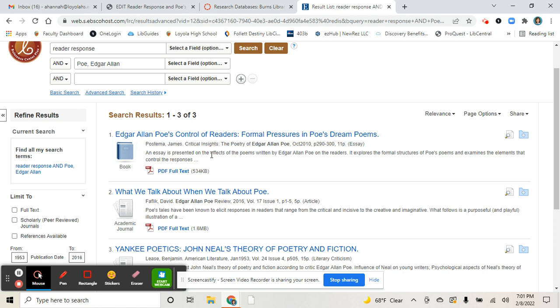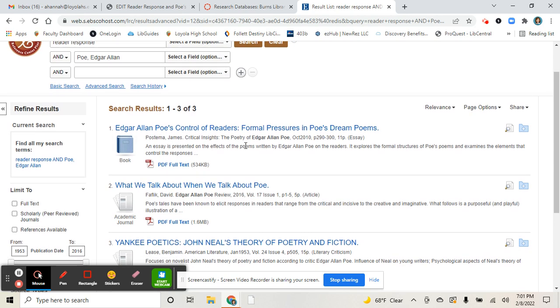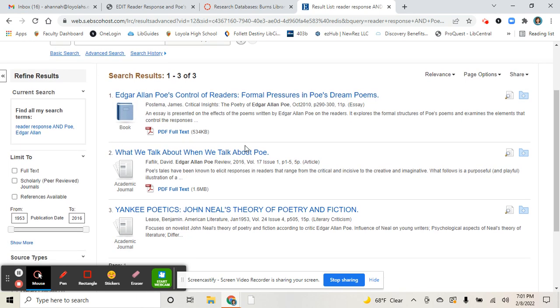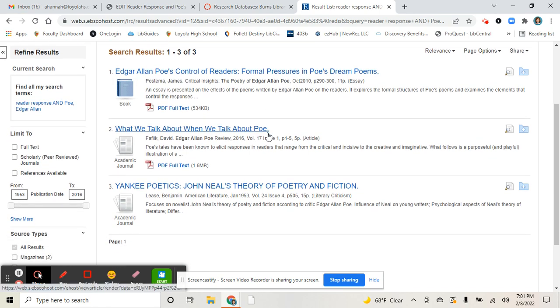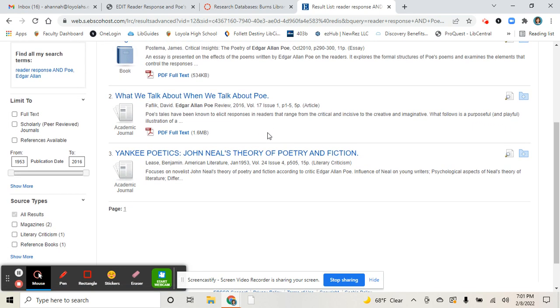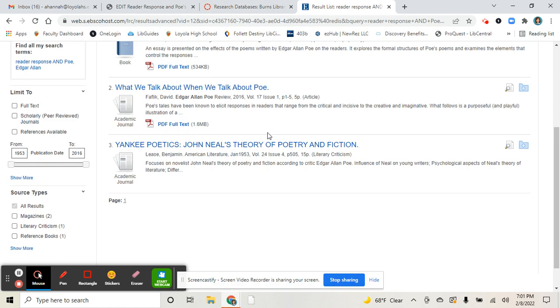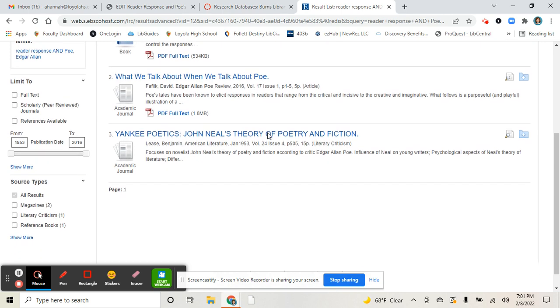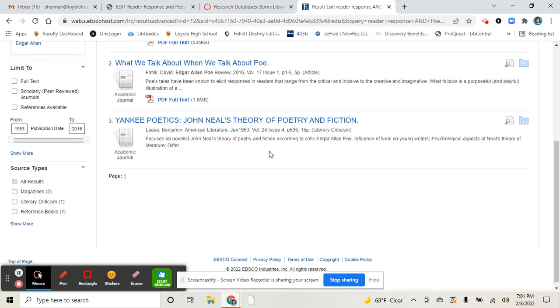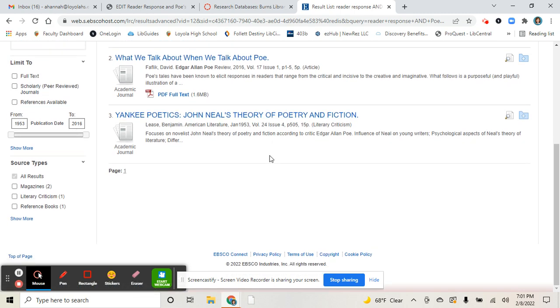Here's something that might work. Now, again, we're talking about the poetry of Poe, but you could use that. It just depends what kind of paper you're doing, what kind of project you're doing. So even if it's not directly what you were looking for and the exact short story title, like in my case, it's Ligeia, this may be useful.